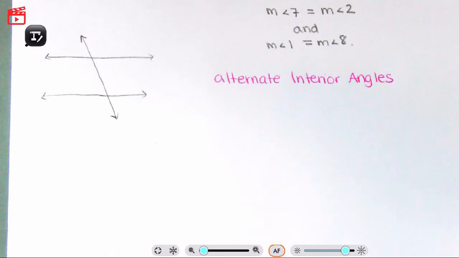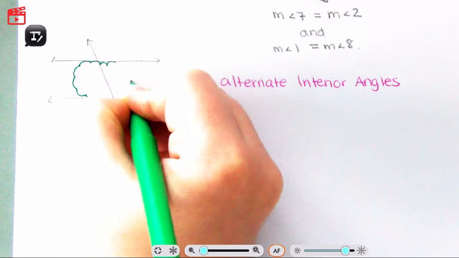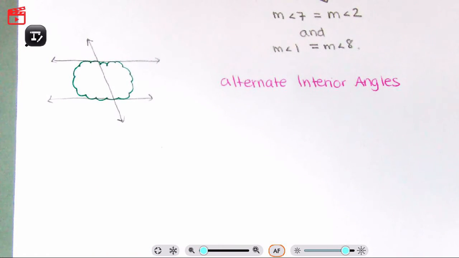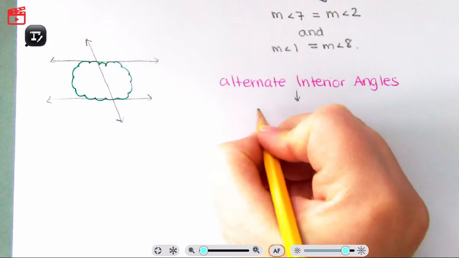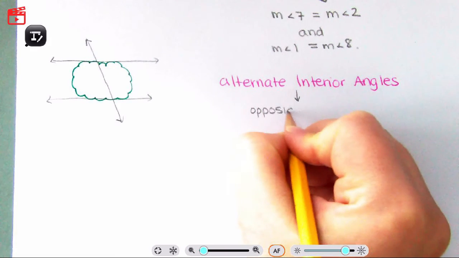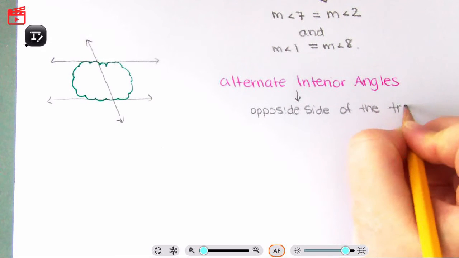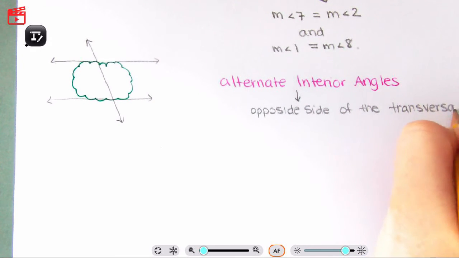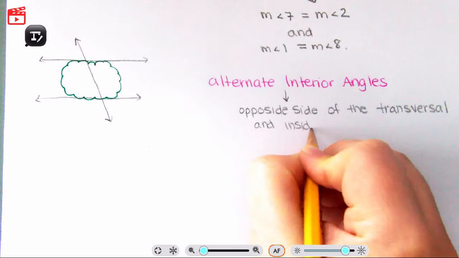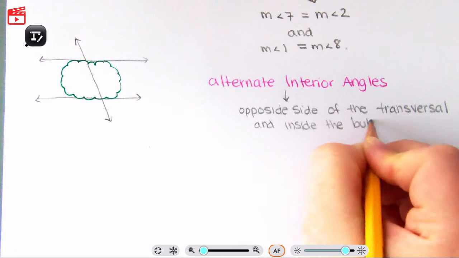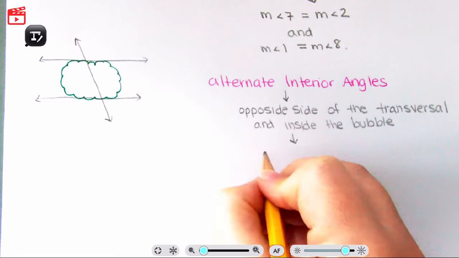So again, alternate interior. Interior means inside the bubble. So here's your bubble. Alternate means on the opposite side of the transversal. So what do we have? Alternate interior angles. What does that mean? It means on the opposite side of the transversal and inside the bubble. What does that mean? That means they are congruent.